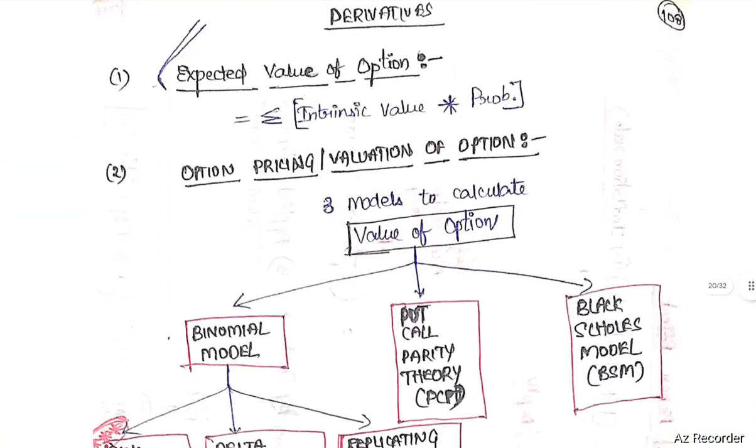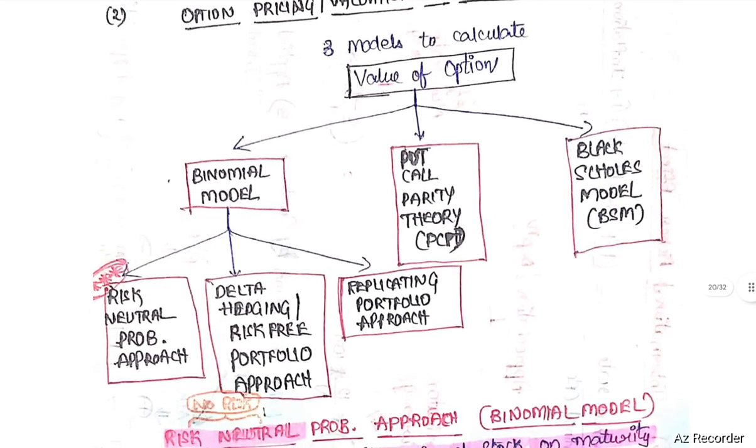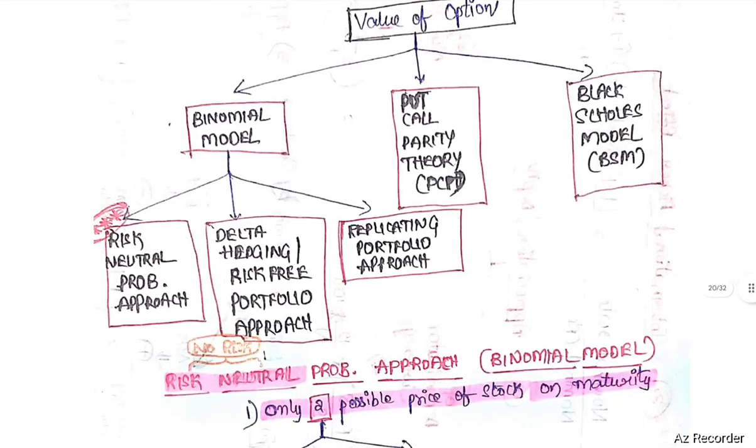Next concept, option pricing or valuation of option. There are three models to calculate value of option: binomial model, put call parity theory, Black-Scholes model. Binomial model is again divided into three categories. First one, risk neutral probability approach, second, delta hedging or risk-free portfolio approach, third, replicating portfolio approach. First one, risk neutral probability approach.